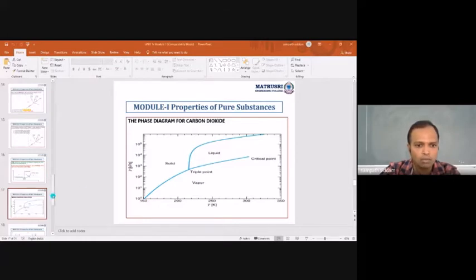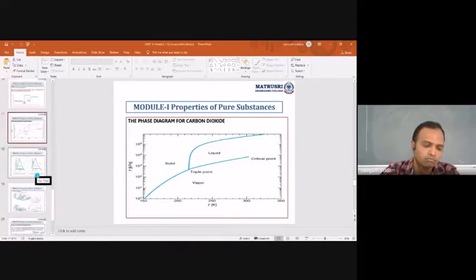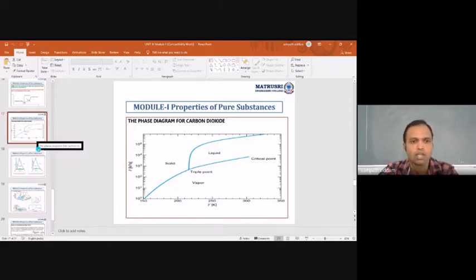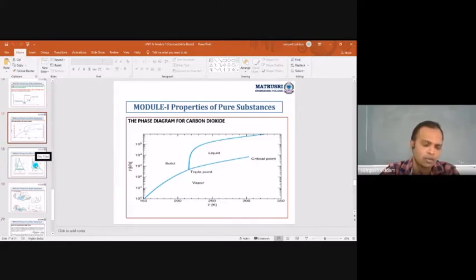Mostly they might ask you in the final exam, but in different forms, and you should be able to answer. Usually for conventional exams, in the case of SSC, IAS and all those, they'll ask you to explain the phase diagram of solid carbon dioxide and show the difference between water and carbon dioxide.